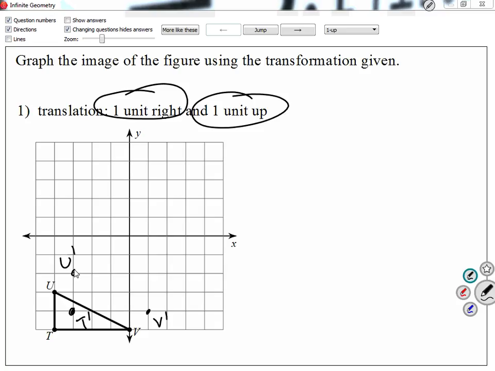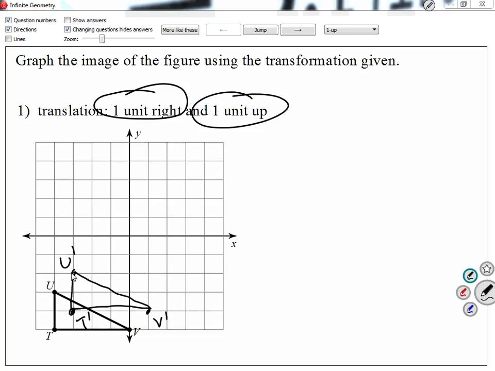So see how I translated each point. Now for us to translate the triangle, just connect the points. So it looks like the triangle, we moved it one space to the right and one up. We did it to each of the vertices.